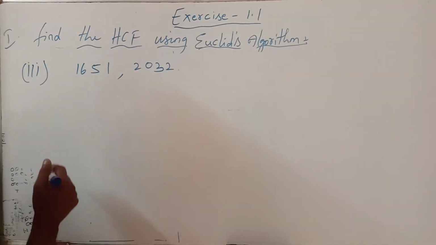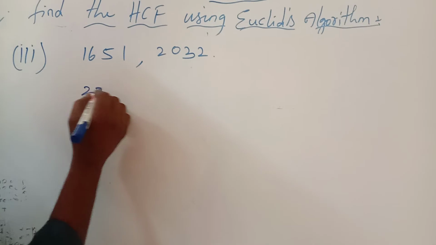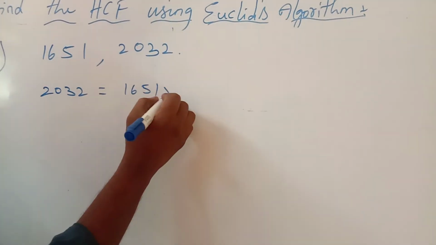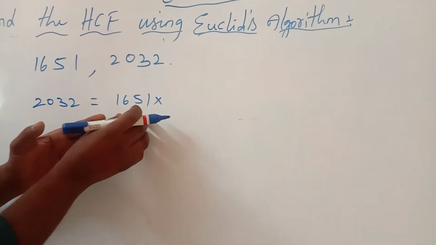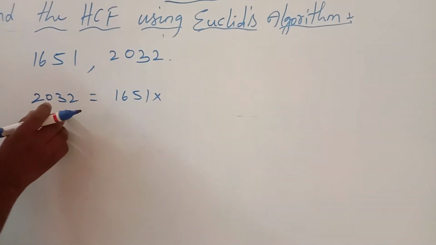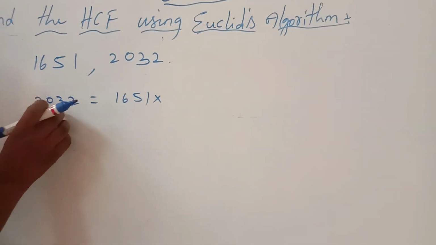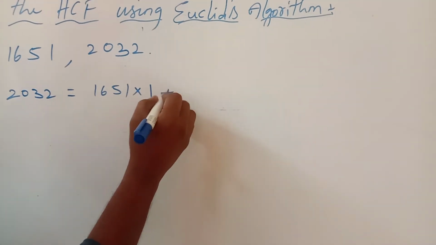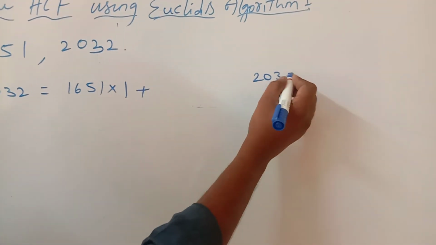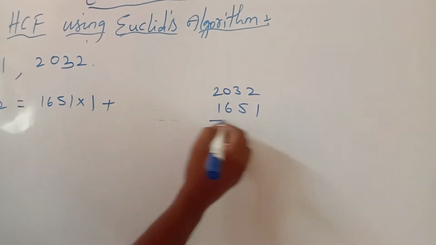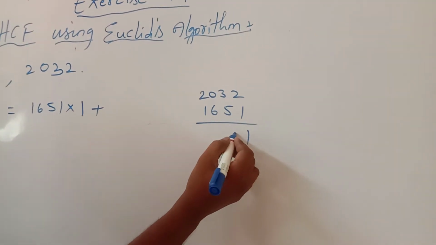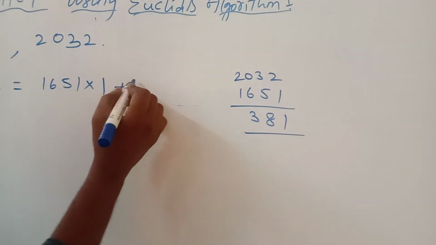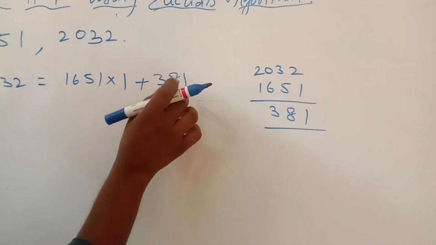1651, 2032. So here 2032 is bigger than 1651, so you can consider 1651 into 1, because if you take 2 times you are getting a bigger value, 3. So for that reason I am taking 1 plus. Now 2032 minus 1651: 12 minus 5 is 8, 9 minus 6 is 3, 381 you are getting. So plus 381. So here the remainder is not 0.